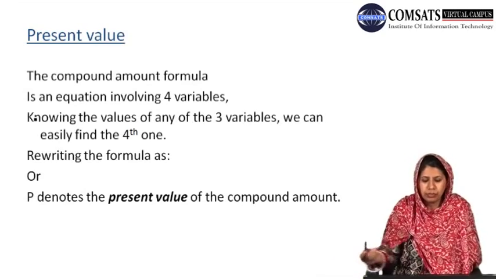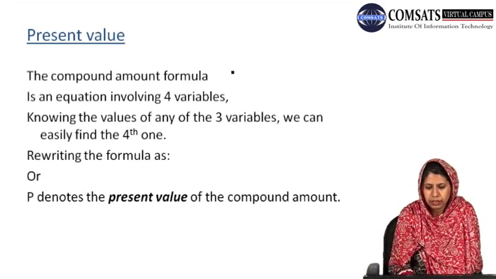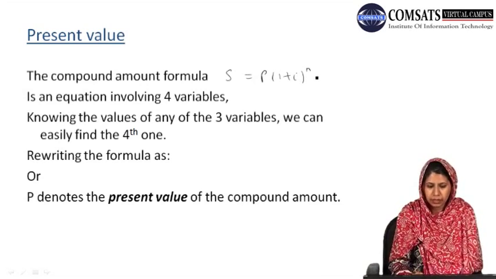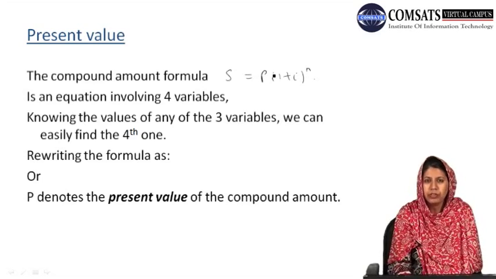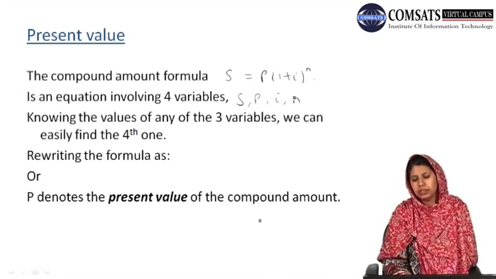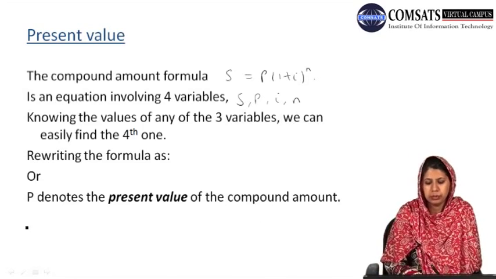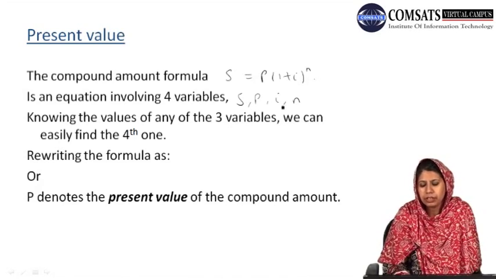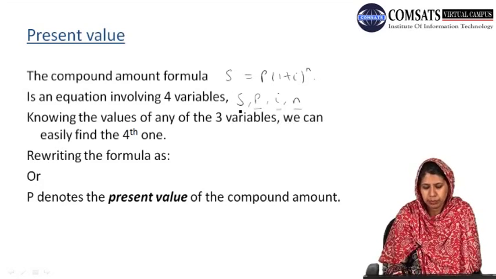Now our compound amount formula, which is S equals P into (1 + i) to the power n, is an equation involving 4 variables, that is the compound amount, the principal amount, the interest rate, and the number of compounding periods per duration. So far, we were provided with the values of P, i, and n, and using these 3 values, we have calculated the value of our compound amount S.